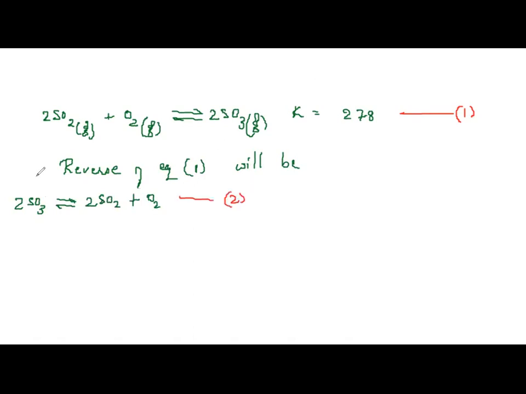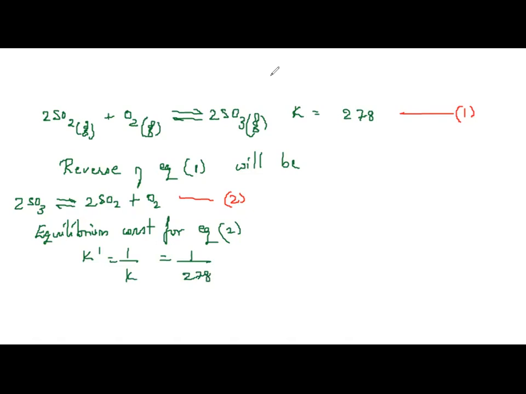When I reverse it, the equilibrium constant will change. So the equilibrium constant for equation 2, K dash, will be equal to the inverse of K according to the rules. Therefore, that will be equal to 1 by 278. Is that right? Yes. So keep it like that only.